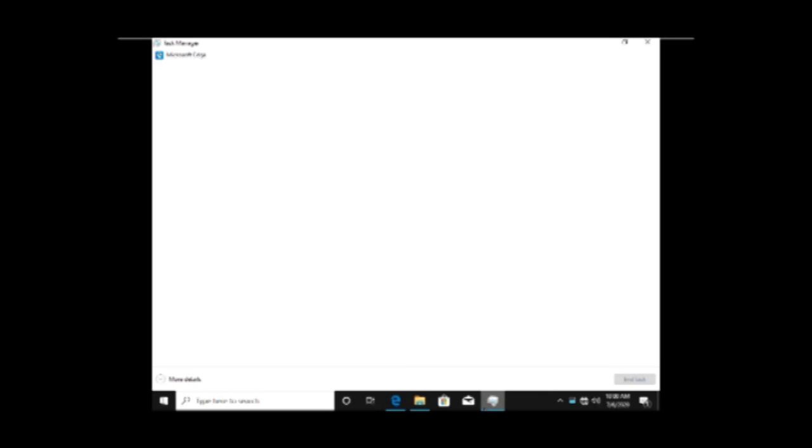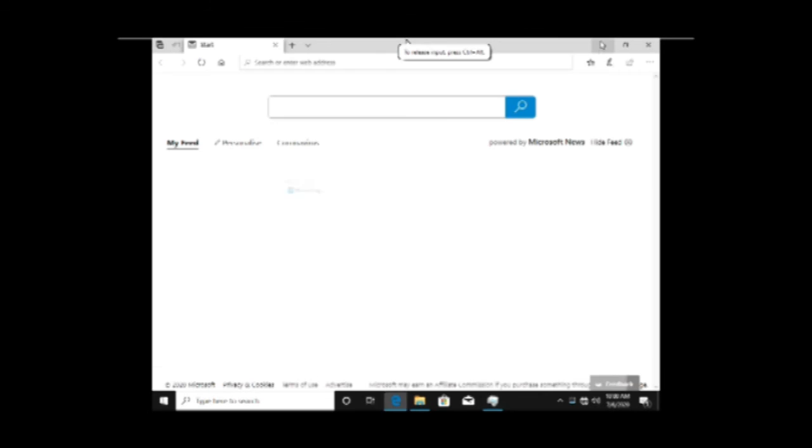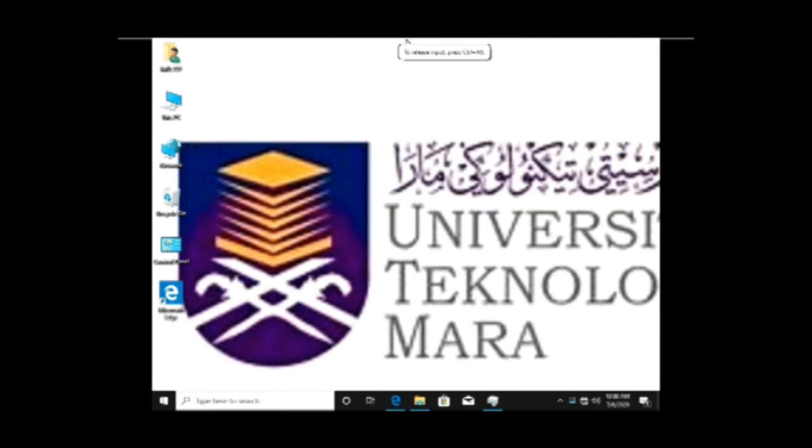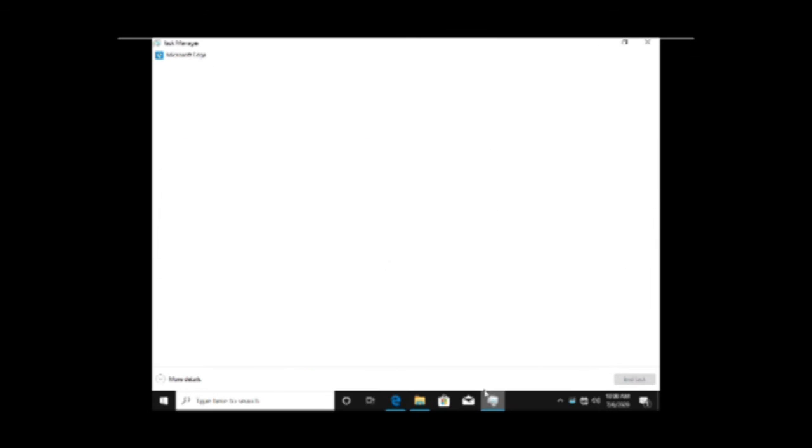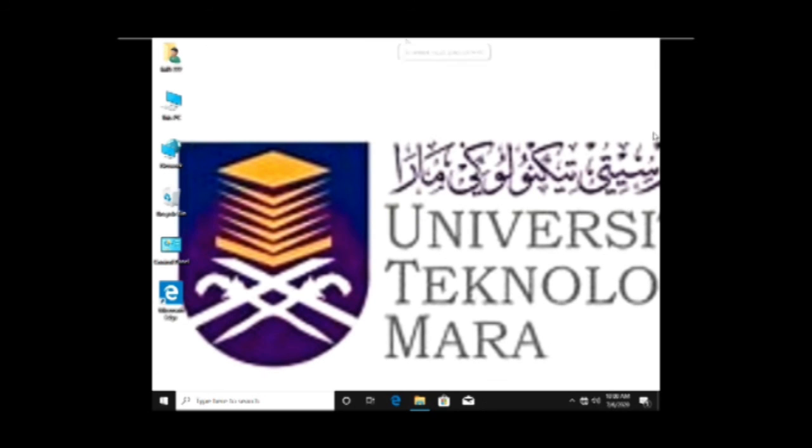And we open the task manager. The Microsoft Edge will appear on the task manager. Right click to know the function of the task manager and tasks.